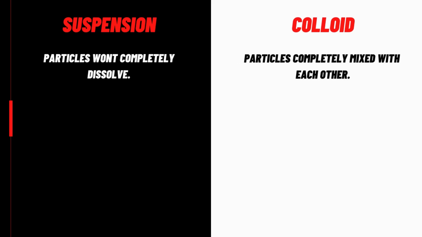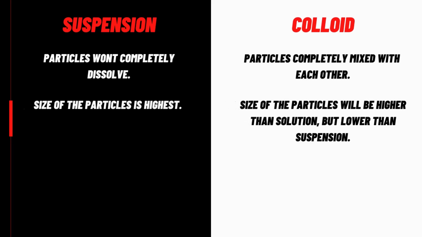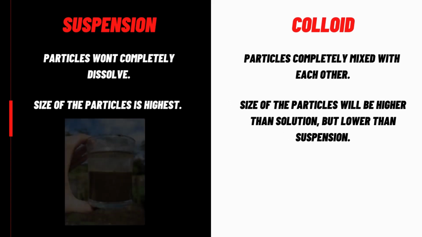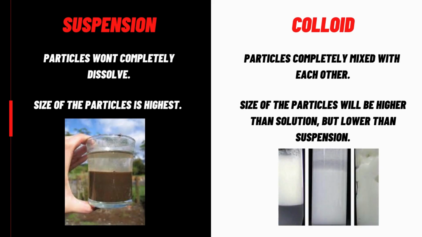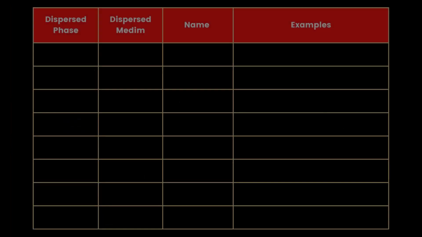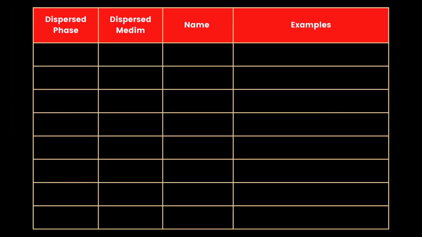In suspension, particles won't completely dissolve. We can visually see the particles settle down or not completely dissolved. In colloid, particles are completely mixed with each other. In suspension, the size of the particles is highest. In colloid, the size of the particles will be higher than solution, but lower than suspension. A perfect example for suspension is sand mixed with water, and a great example for colloid is milk mixed with water.